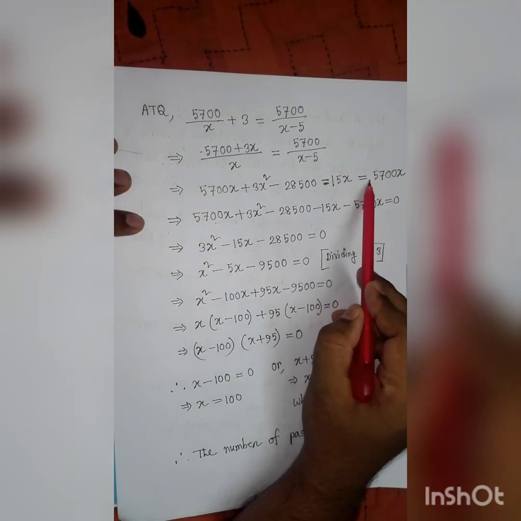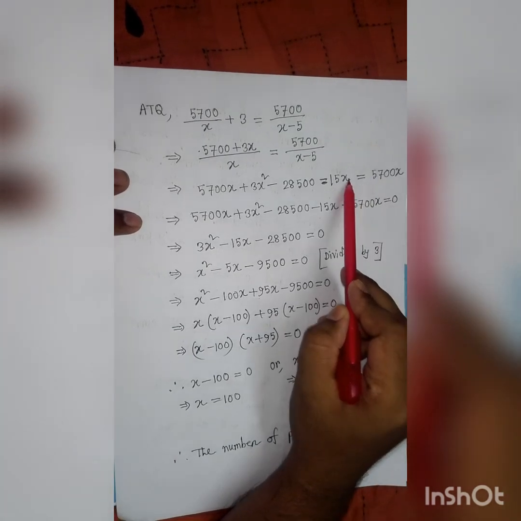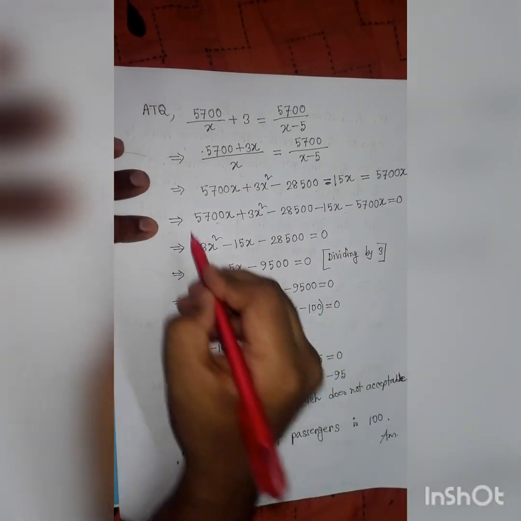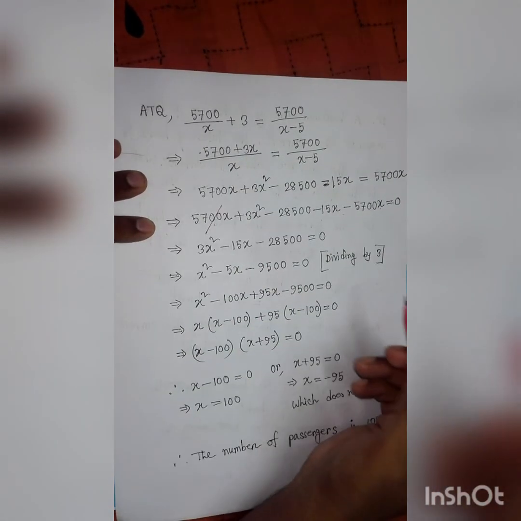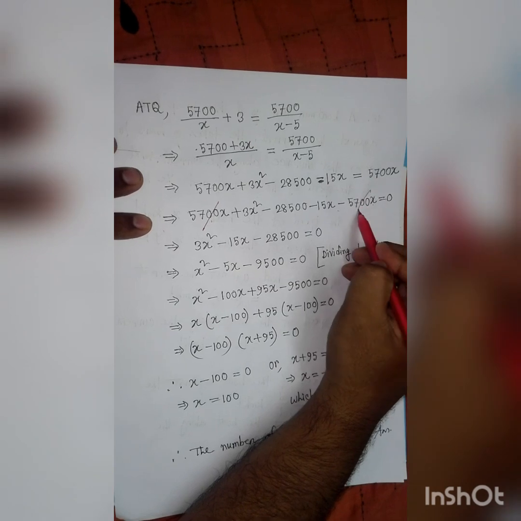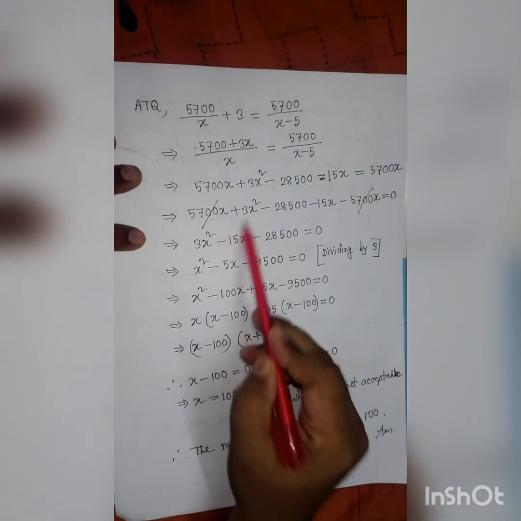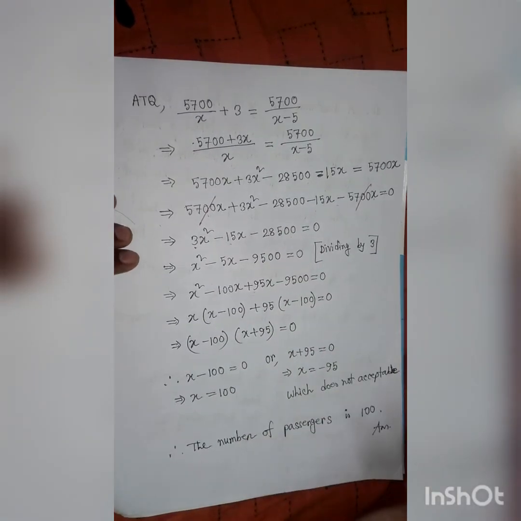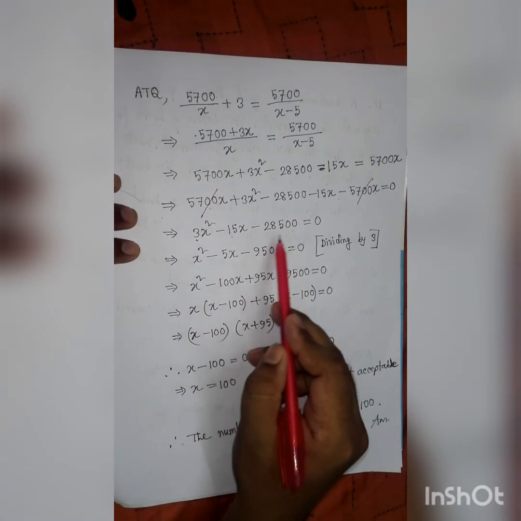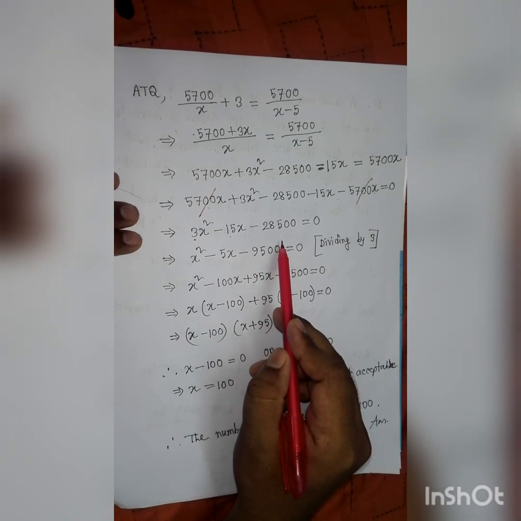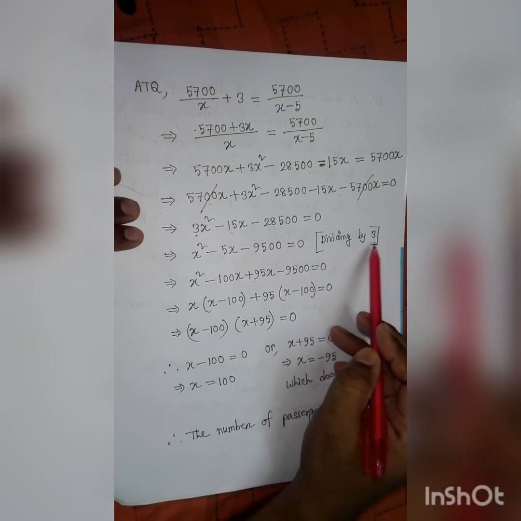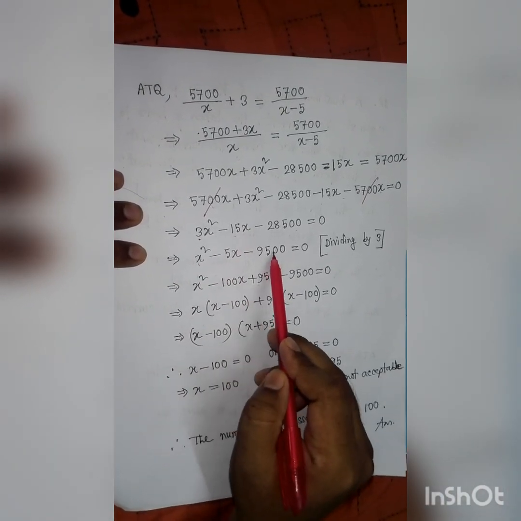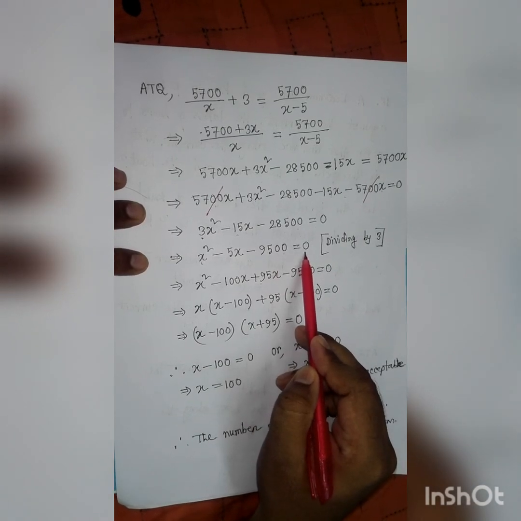Now plus 5700x becomes minus 5700x. Now we try to solve this. Here plus 5700x and minus 5700x are cancelled. Then we get 3x square minus 15x minus 28500 equal to 0. Here all the terms are divisible by 3. So by dividing by 3 we get x square minus 5x minus 9500 equal to 0.